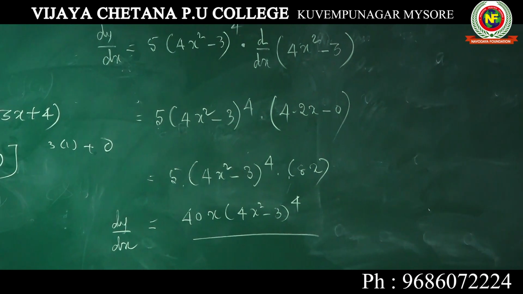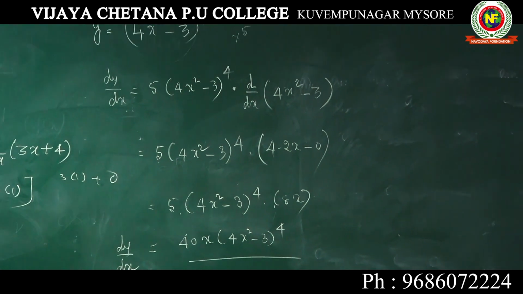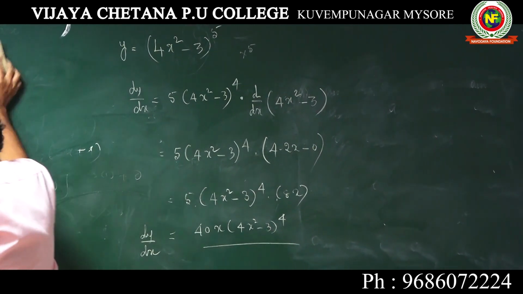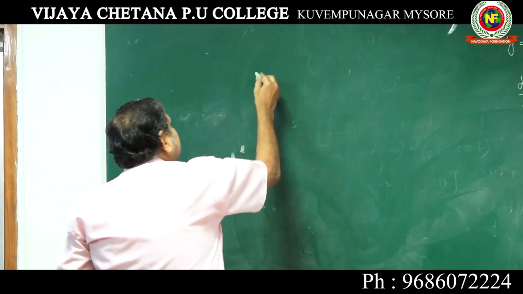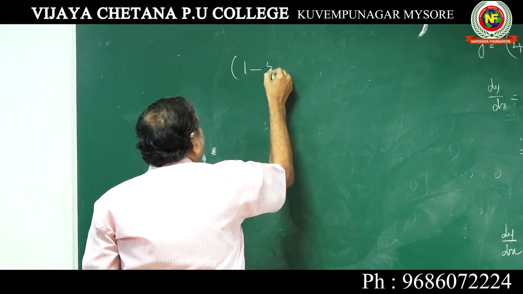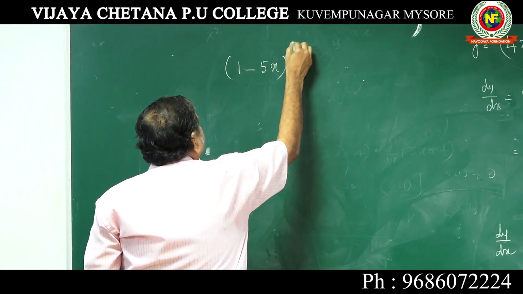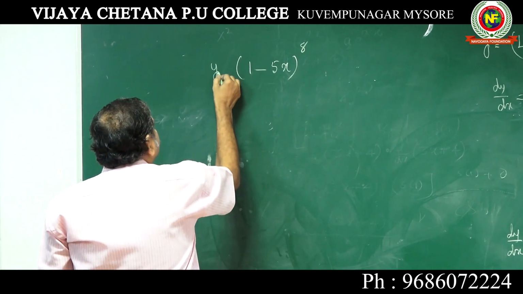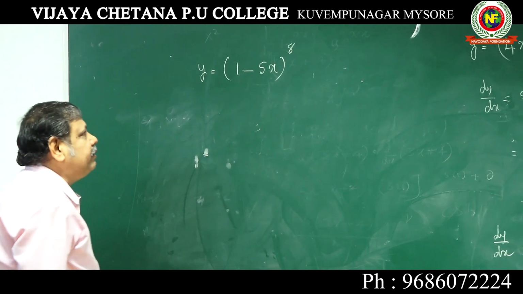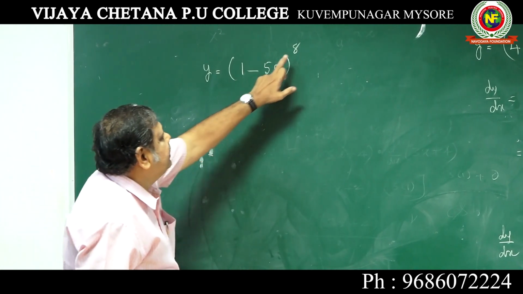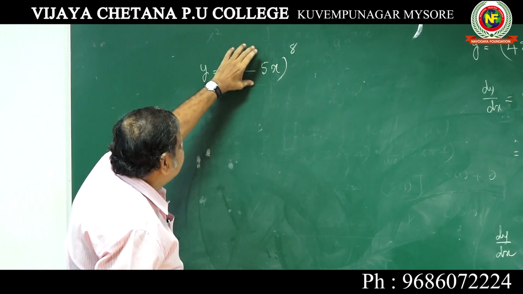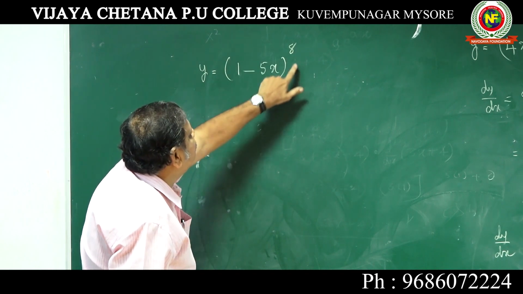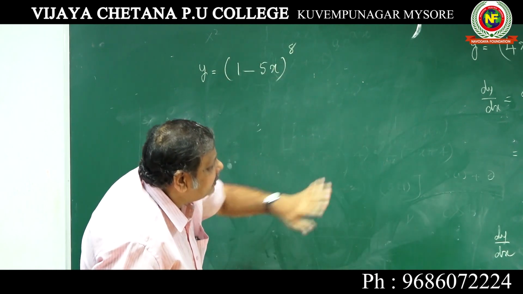These are problems carrying 2 to 3 marks; sometimes 2 marks, sometimes for 1 mark also they will ask such questions. So next, this is (1 minus 5x) to the power of 8. Keep it as y. Differentiate with respect to x. Two functions are there, this one and this one. First you take it as x, x to the power of 8, 8x to the power of 7, into d by dx of this particular function we should write.